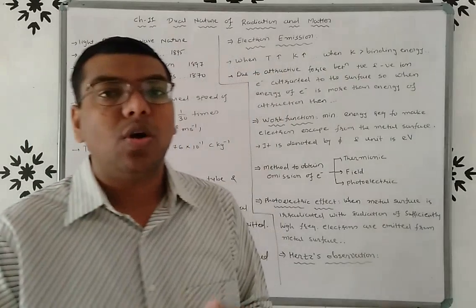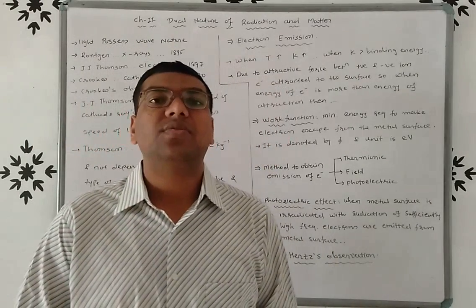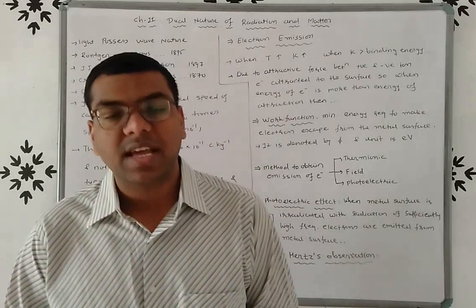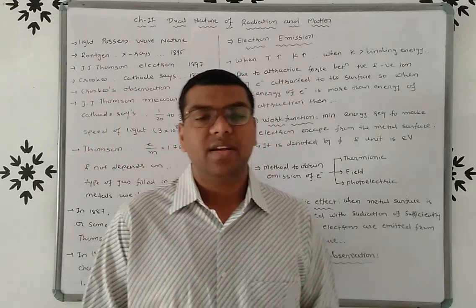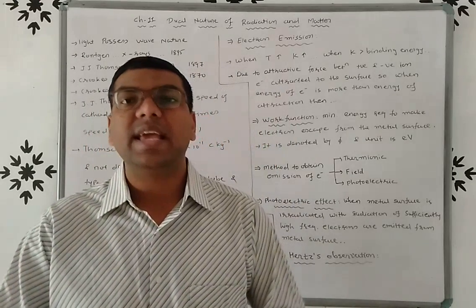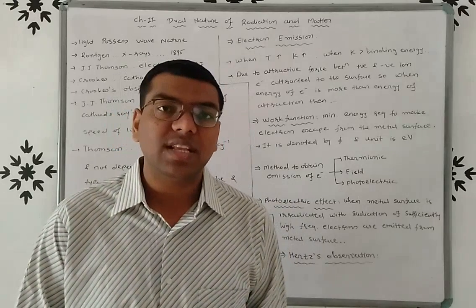Now friends, you already studied this concept of emission of electron in standard 11 in chemistry, right? And you already know that when the temperature of metal is increased, the kinetic energy increases due to oscillation.